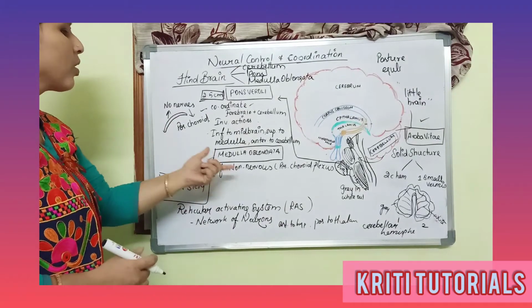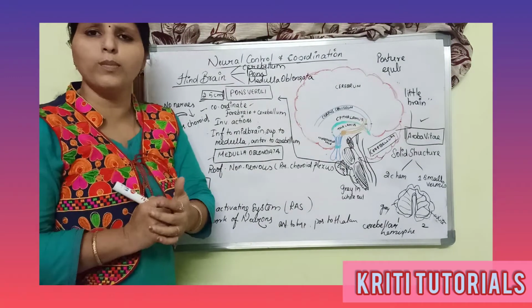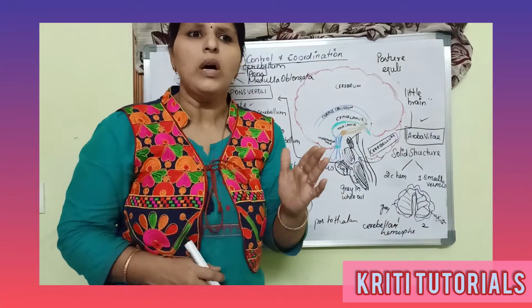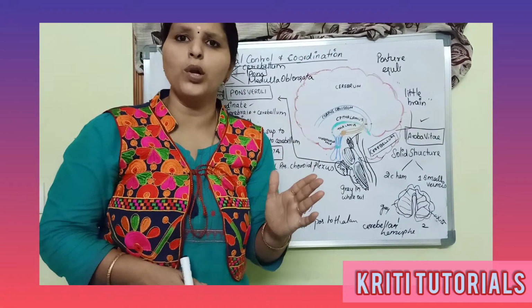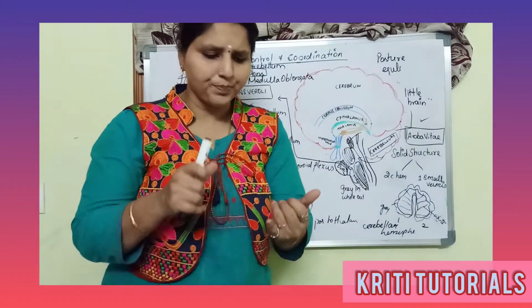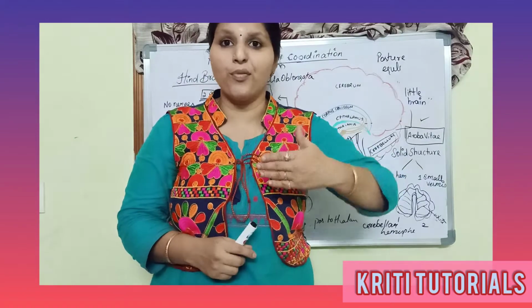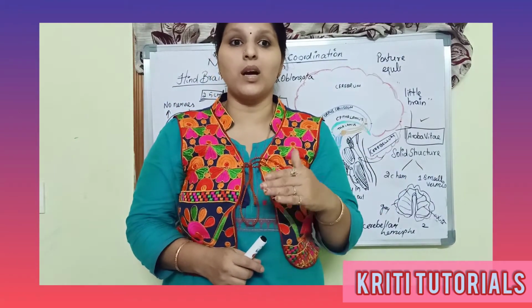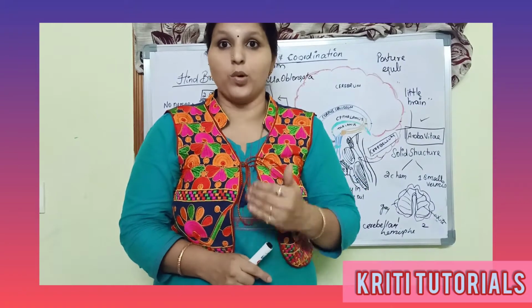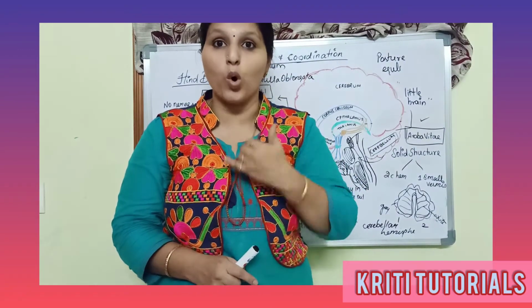So, coming to the functions of medulla oblongata. The medulla oblongata is also the site of control unit of many involuntary actions, right? And then the control center of vomiting, the control center of deglutition. What is deglutition? The act of swallowing.